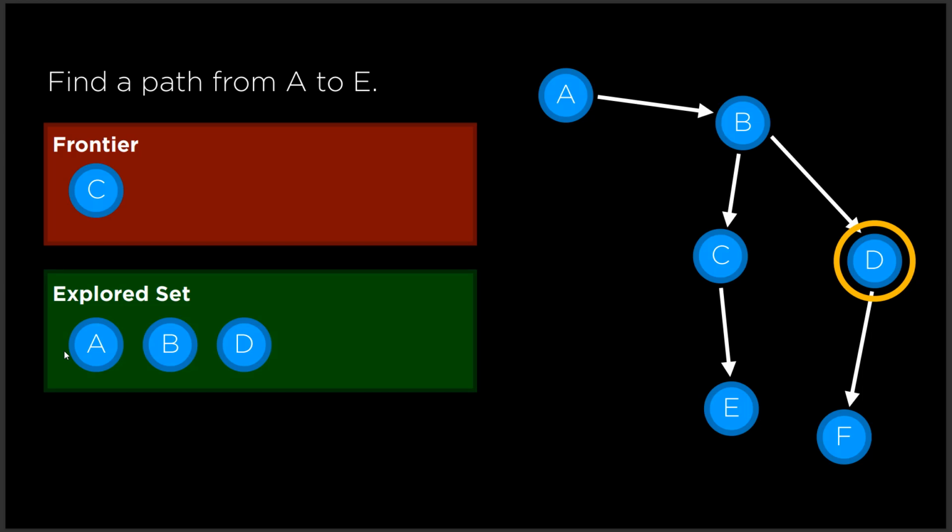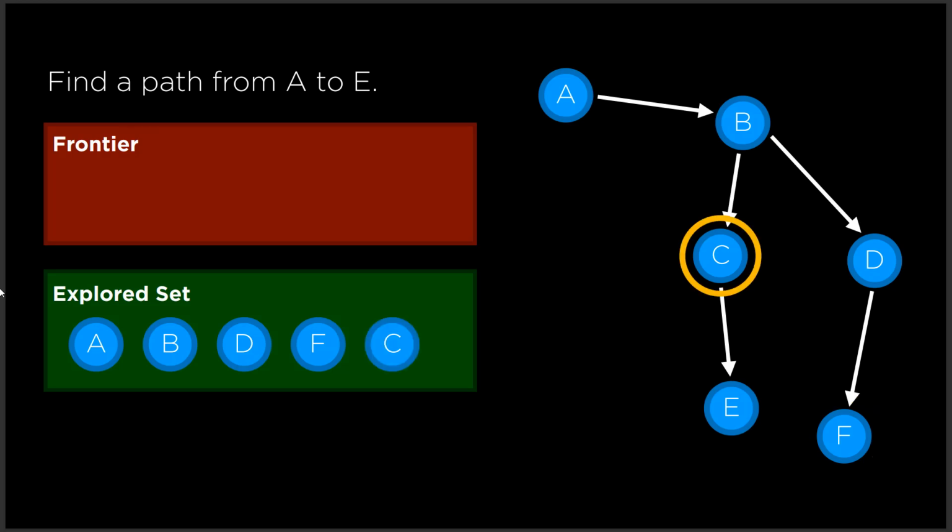Now my next frontier will be F. I will go to F, right? Because that is my last visited node frontier. Now I will try to compare whether this is my goal state or not. No, right? Then again, I will see what are the nodes I didn't explore. That is particular node C, right? Now I will move on to C because that is my next frontier. Once I reach the node C, then I have only one node to explore. That is E, right? That is my next frontier.